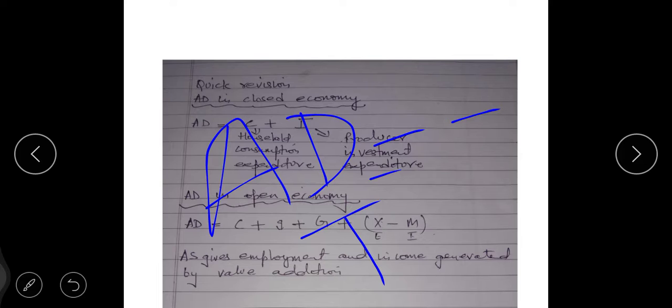Now the next question I have taken out for you for understanding this concept, children. Second question: AD is measured with reference to the level of income of the people.